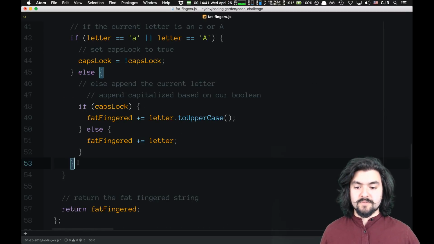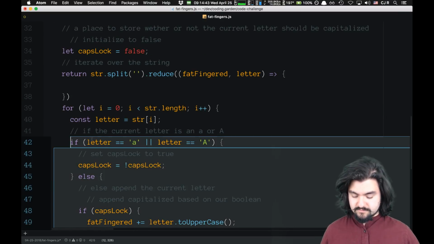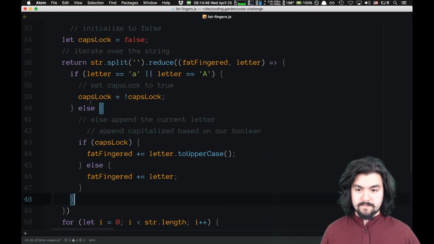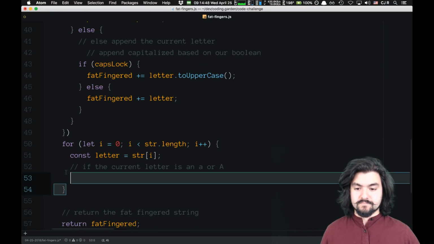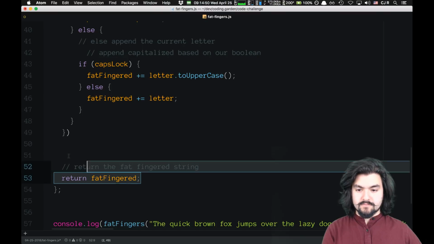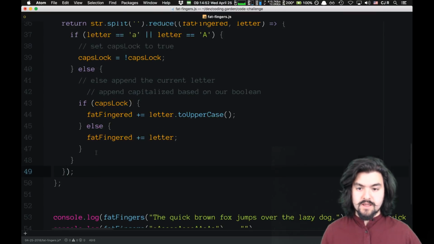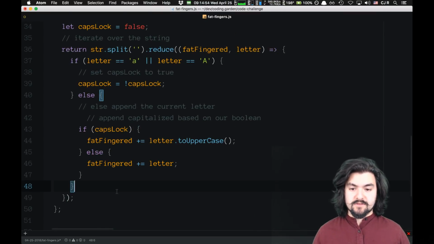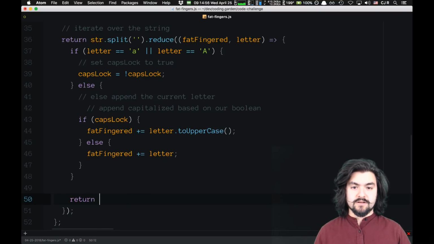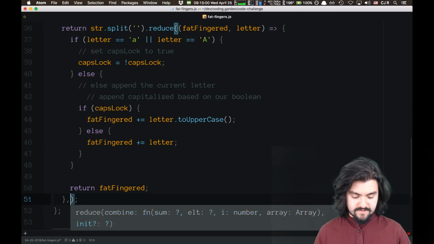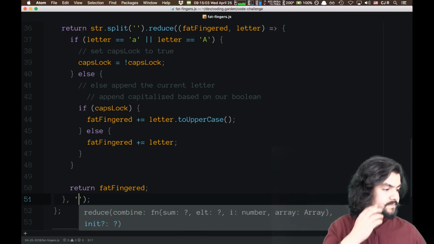And then our code from inside of the for loop can just go here. And at the end of all of this, we need to return fat-fingered. And fat-fingered starts off as an empty string.